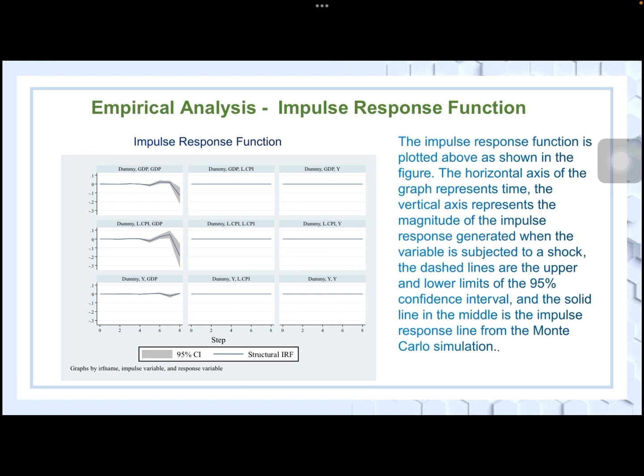Empirical analysis, impulse response function. The impulse response function is plotted above, as shown in the figure. The horizontal axis of the graph represents time. The vertical axis represents the magnitude of the impulse response generated when the variable is subjected to the shocks. The dashed lines are the upper and lower limits of the 95% confidence interval, and the third line in the model is the impulse response line from the Monte Carlo simulation.